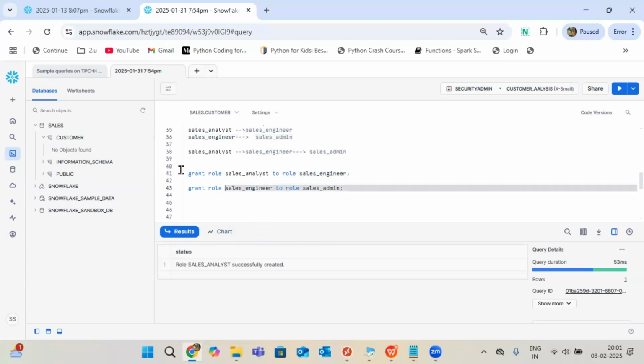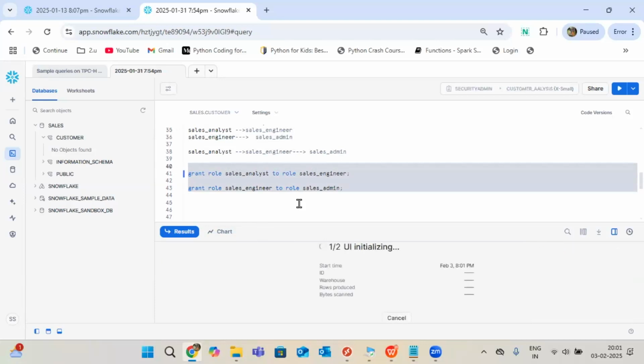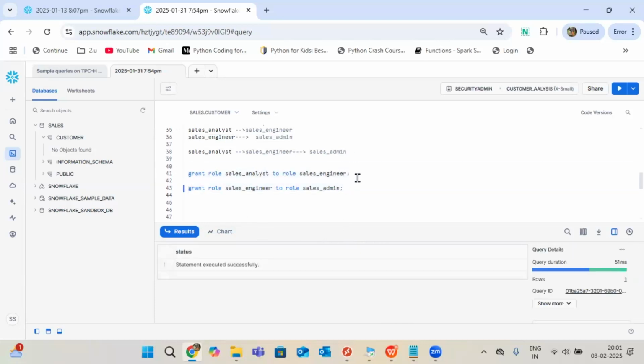Clear? If you have a semicolon, guys, no need of running a single query. At a time, you can press control enter. If you keep semicolons, it can understand this is a different statement and this is a different statement. That's the reason you can manage your queries at a time. I hope everyone is clear now, right? Now this structure we followed.